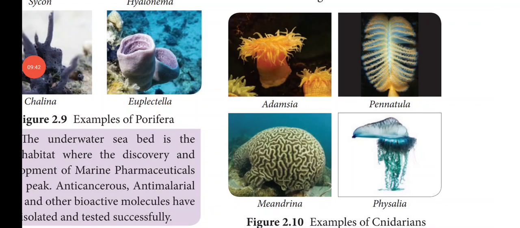So what are the unique features of Cnidaria? They have stinging cells, otherwise called nematocysts, on their tentacles, and they are the first group of animals to exhibit the tissue level of organization. They have a central vascular cavity and they exist in two forms, that is polyp and medusae. Next, there is a larval stage called planula larva.